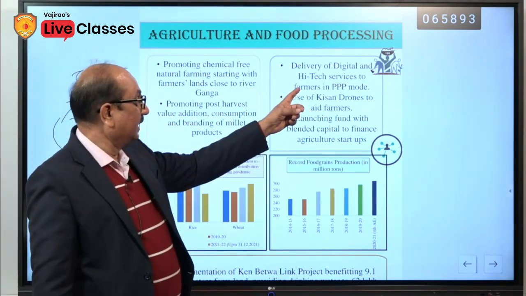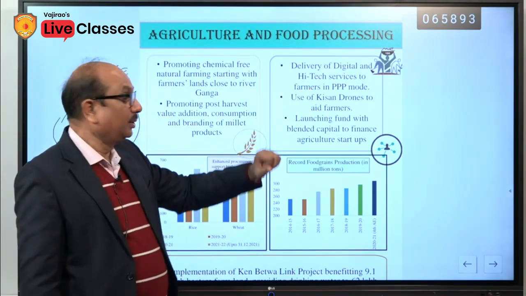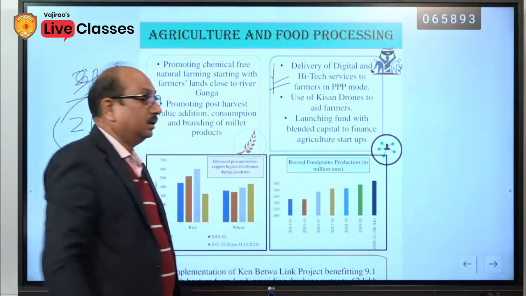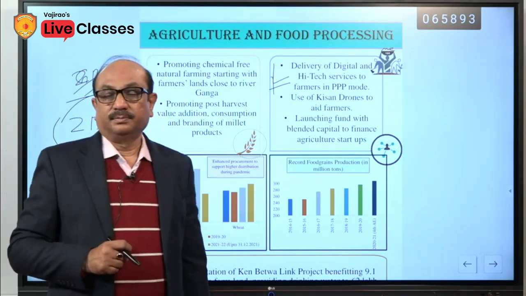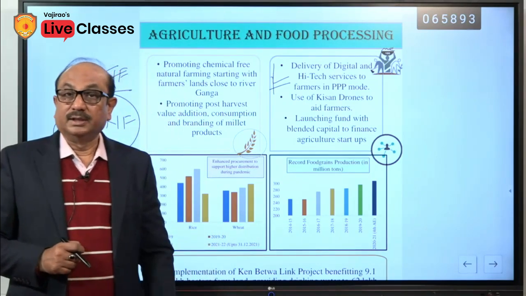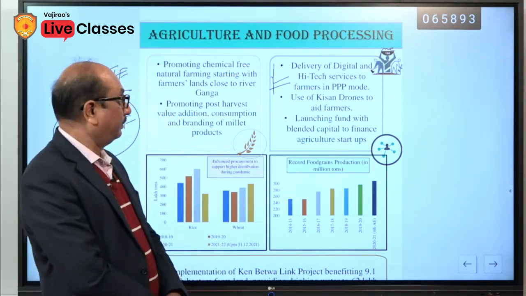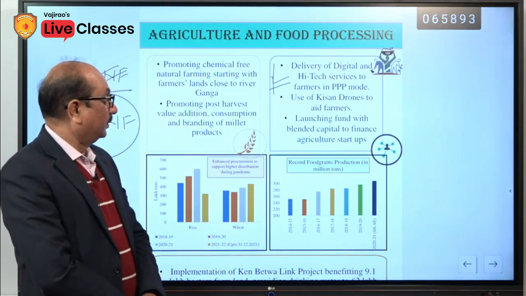Delivery of digital and high-tech services to farmers in PPP mode. This is one of the landmark initiatives, not adopted earlier on such a platform.